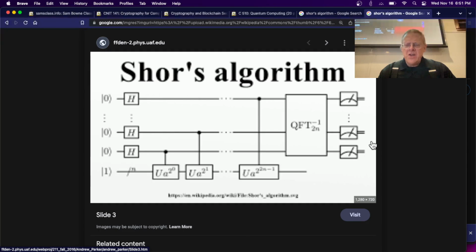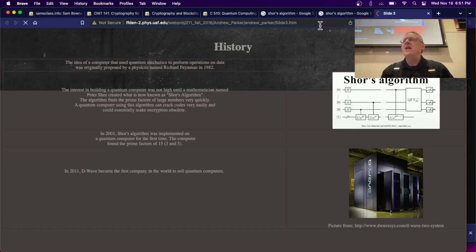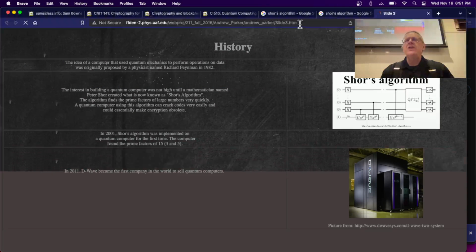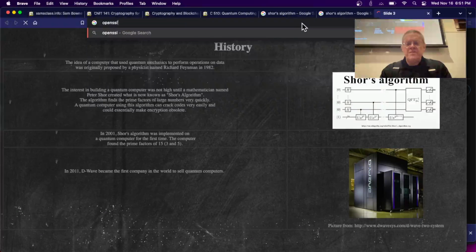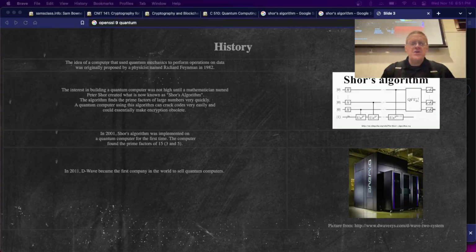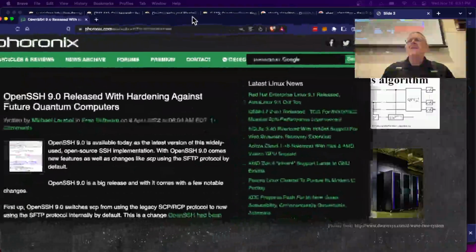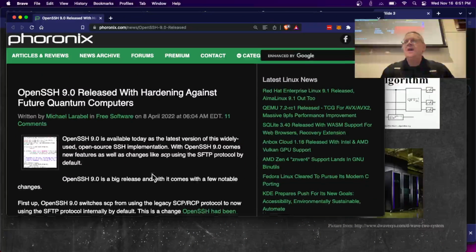Yeah, OpenSSH 9 includes a post-quantum algorithm. Wow, that's interesting. It's risky to do that because there isn't an approved one yet. I tried doing that. I tried adding it to my class a few years ago because I trusted the Google submission, New Hope, to work, and it was blown away. Oh, you've got a link. Good. OpenSSH, released with hardening against future quantum computers. See, that's a risky thing to do. Let's see what they did.